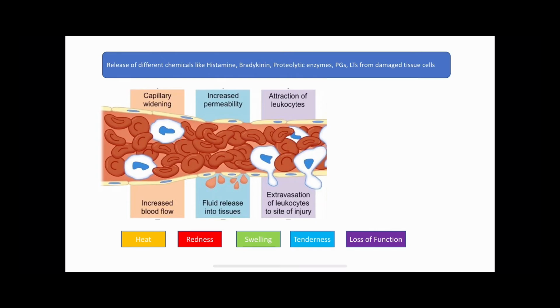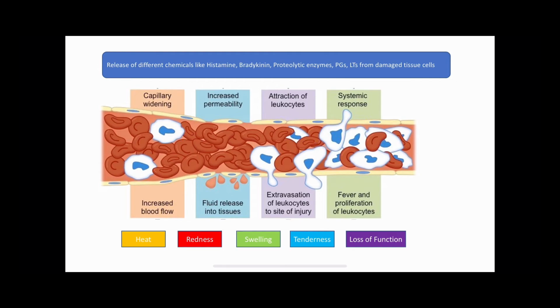Released chemical mediators may cause fever and other systemic manifestations, and in the latter stages there will be growth of the fibrous tissues, which seals the affected area from the surrounding healthy zone. So these are the 5 main stages of the inflammation.